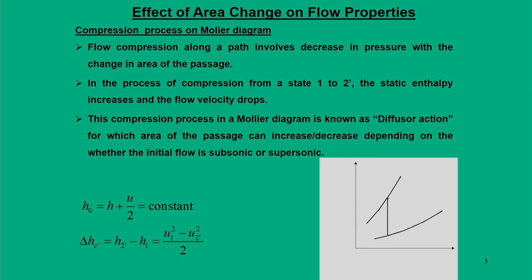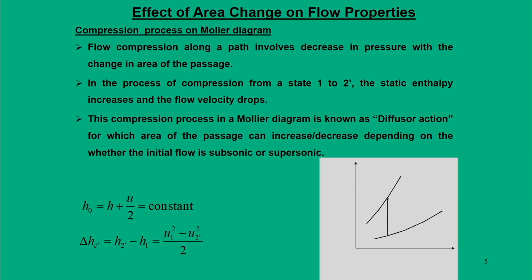Now, moving further, we will just take a reverse situation. So, there is nothing much to explain here, we are just saying that it is a compression process on a Mollier diagram. So, we redraw the same figure.